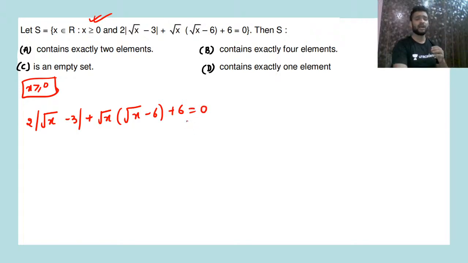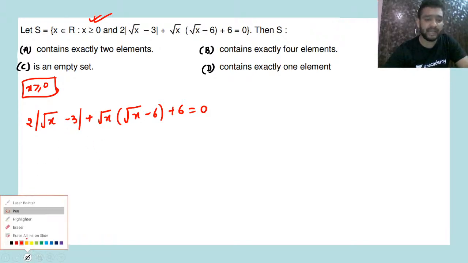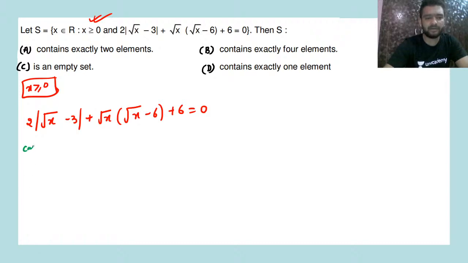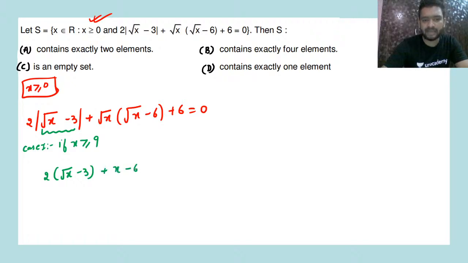Yes or no, guys? Now since under root of x minus 3 is there, what will be the critical point for this one? We'll take case 1. Case 1, if x is greater than or equal to 9, this will be positive, yes or no? So we can write 2 into under root of x minus 3 plus x minus 6 under root of x plus 6 equal to 0.